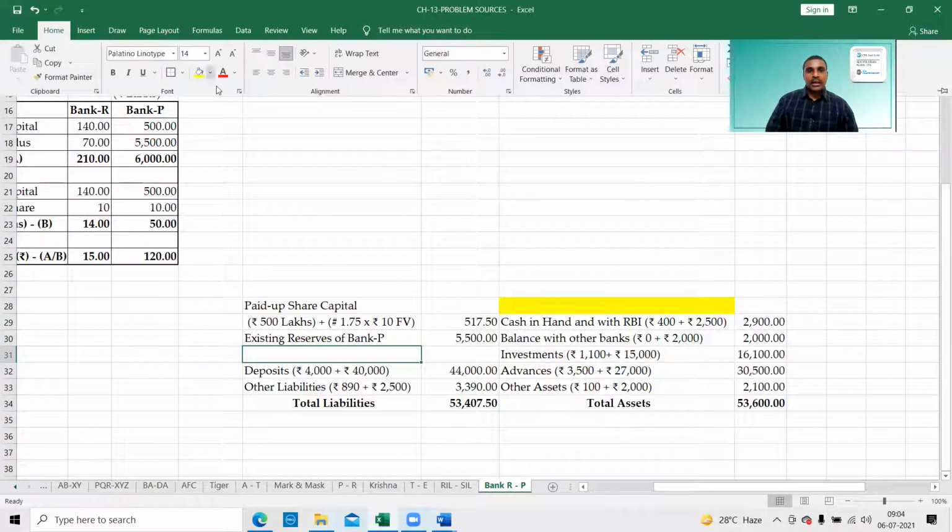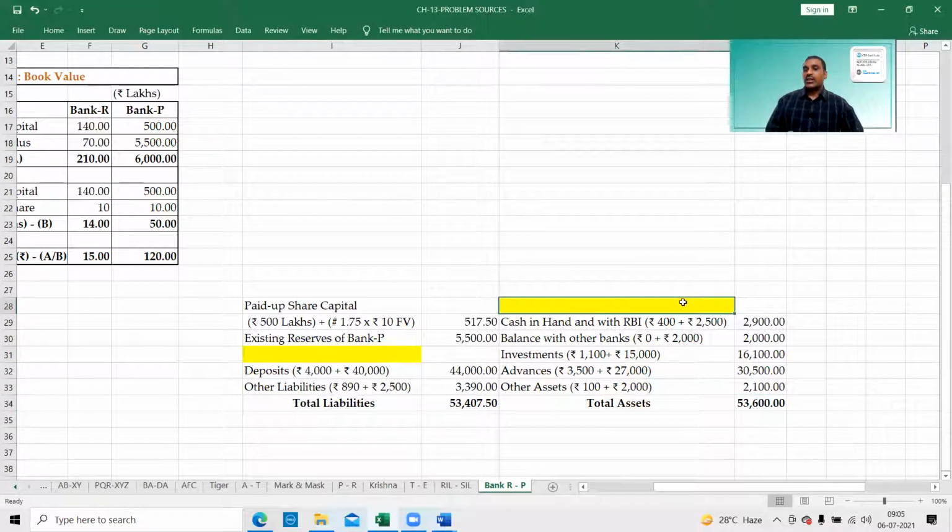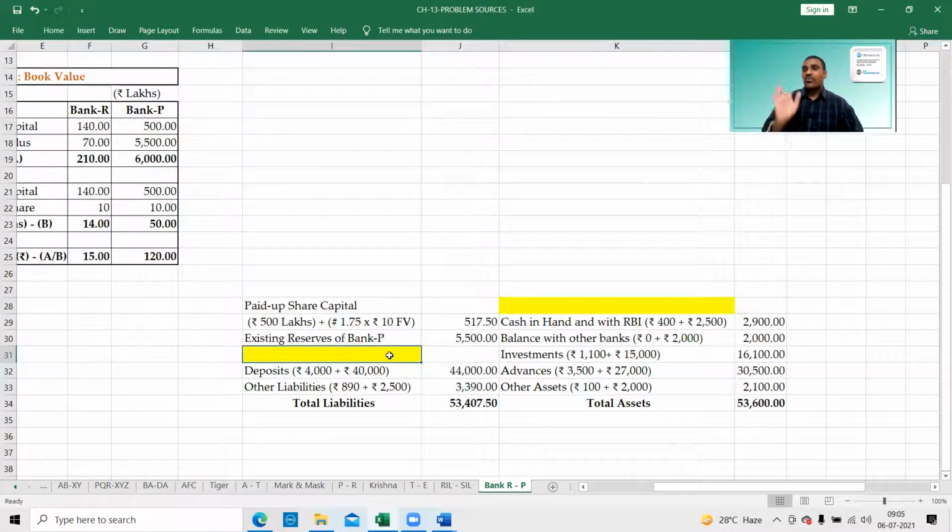So always when you are clubbing the balance sheets, you do this. After reserves, leave one line, and in the assets, leave the first line. Why, sir? If the asset side is less, you have to fill it as goodwill. That's it. If the liability side is less, you have to fill it as capital reserve.